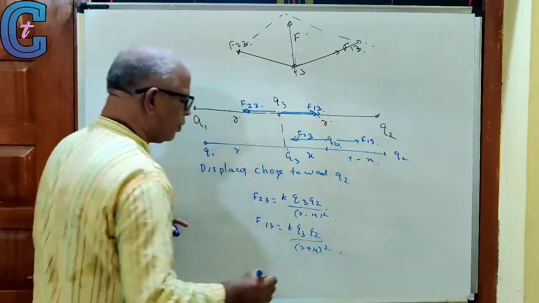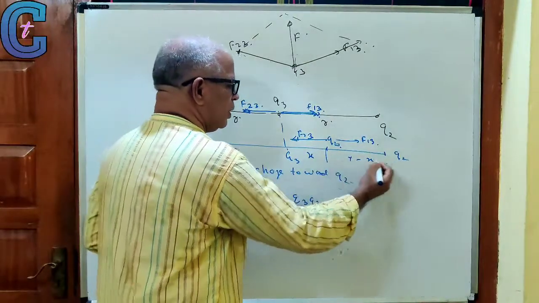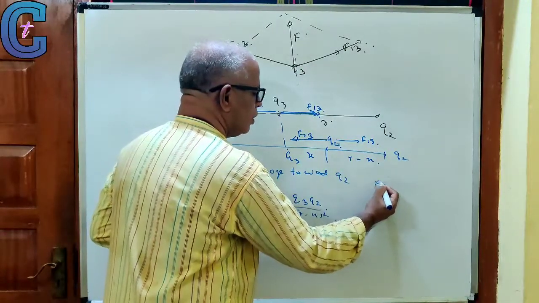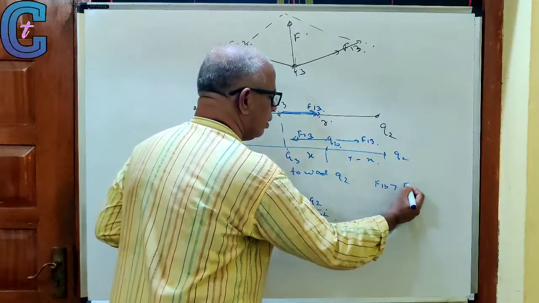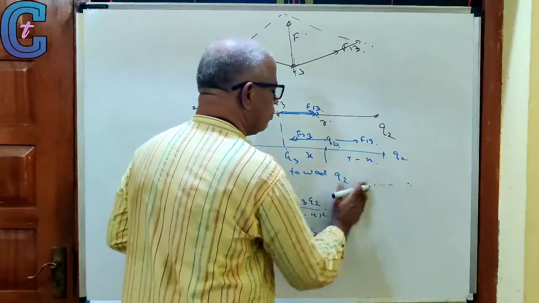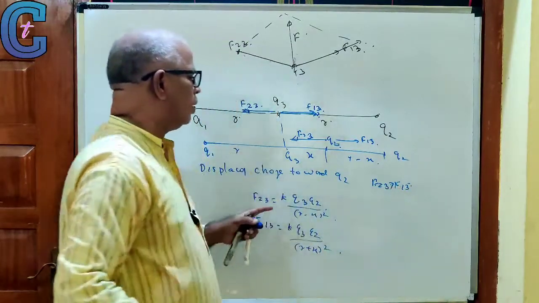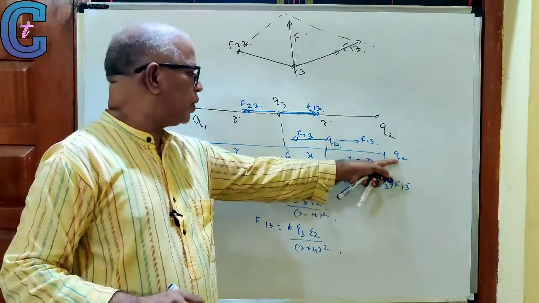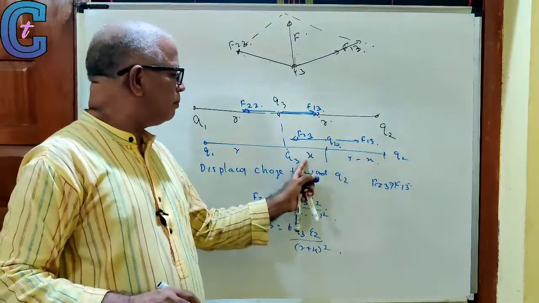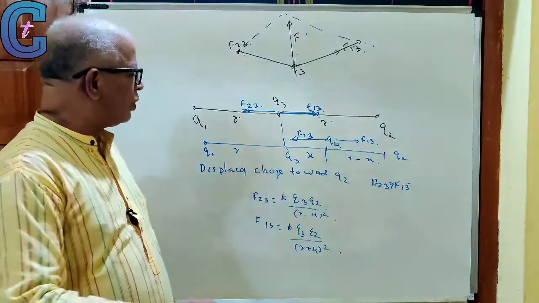In this case, we can obviously see the distance is less here, so F23 is greater than F13. The force due to Q2 is more than that due to Q1. Therefore, it goes back.